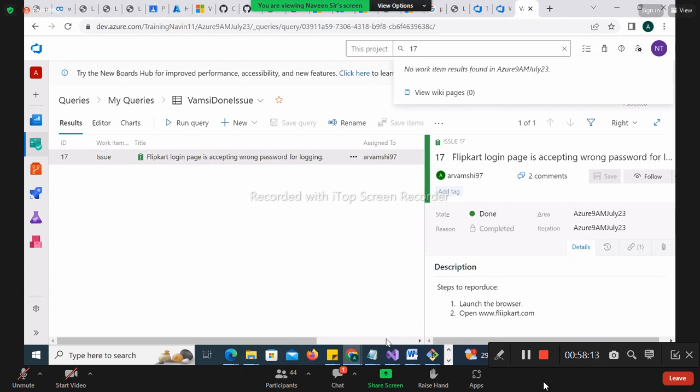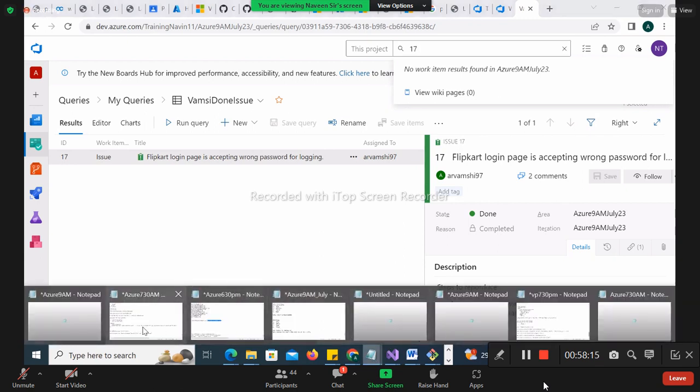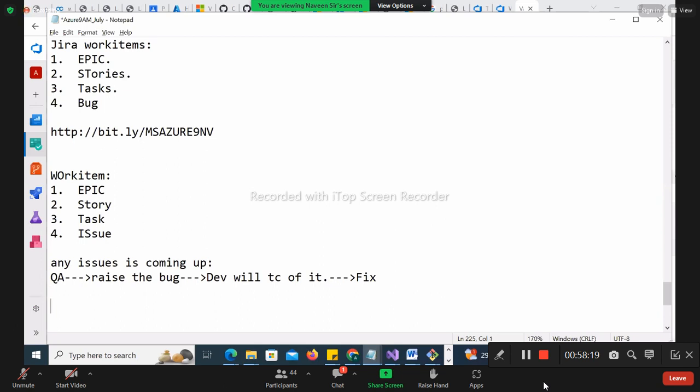So let me write the assignment here today. What is the assignment for the day? Okay. Create a few issues and assign them. If it is not assigned to you only, assign to someone.